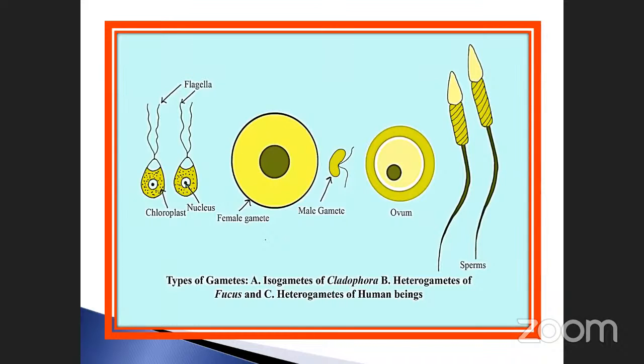NEET question. Note it down. They may ask a diagrammatic question. Sometimes a direct question also, sometimes assertion reasoning, sometimes match the following. Note it down. This is very, very important: isogamete, Cladophora. Heterogametes, Fucus. And the gametes of human beings are also heterogametes. This is male, this one is female, similar to Fucus. Here human being is an animal, this one is a plant. Do you understand this? Any doubt?